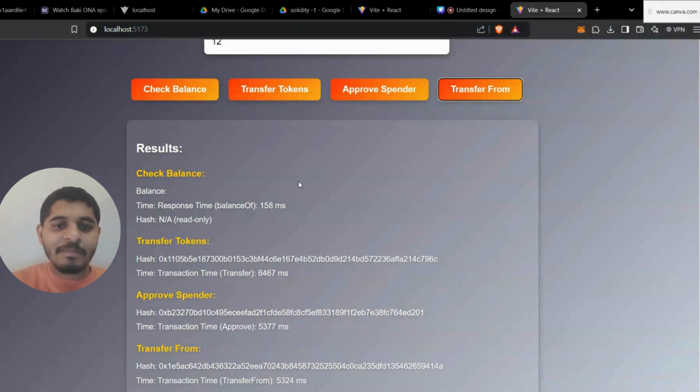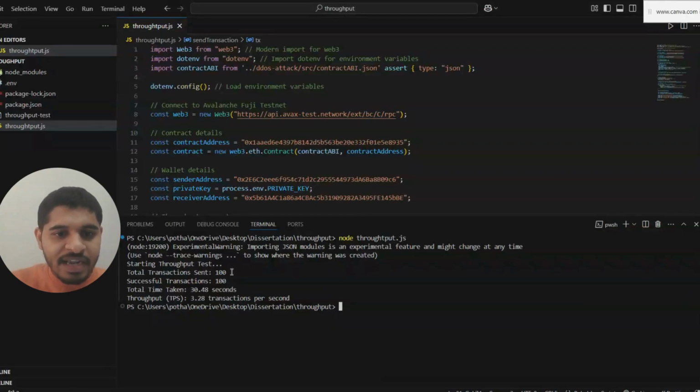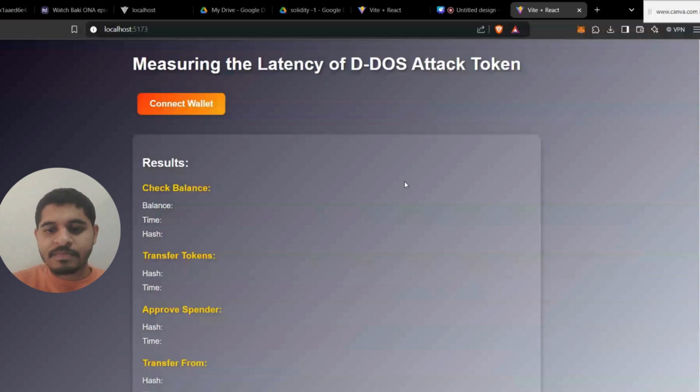We'll compare these values during the attack to see how this DApp functions. Let's find out the throughput. For 100 transactions, it is taking 30.48 seconds. This is before the attack. Now, during the attack, let's find out how this DApp is going to perform.